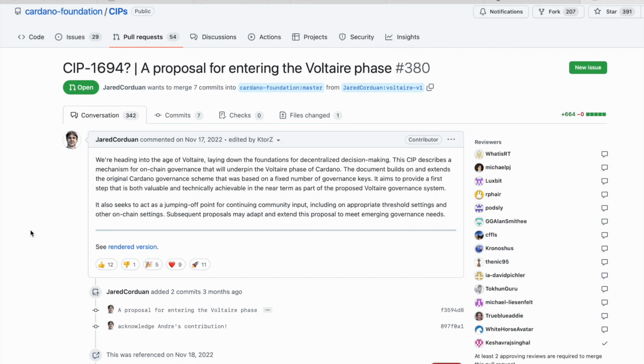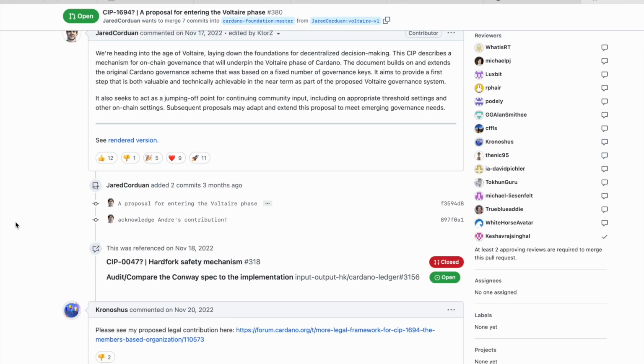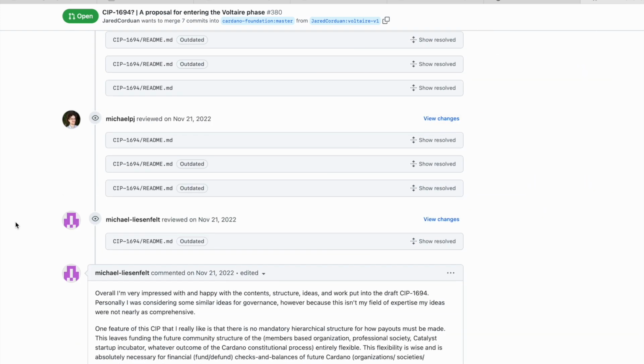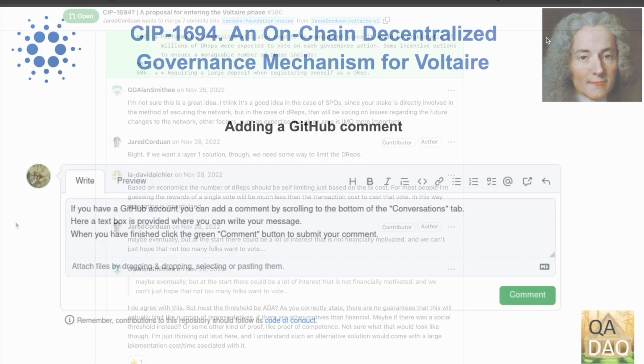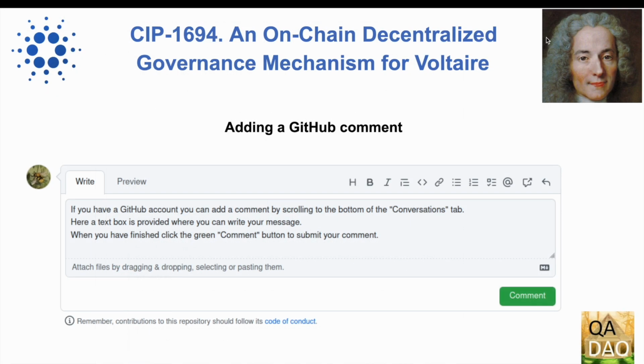Returning to the Conversation tab. Here you can scroll through and read general comments as well as requested changes. Add a GitHub comment.